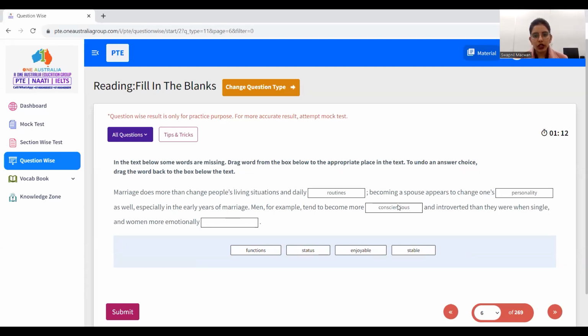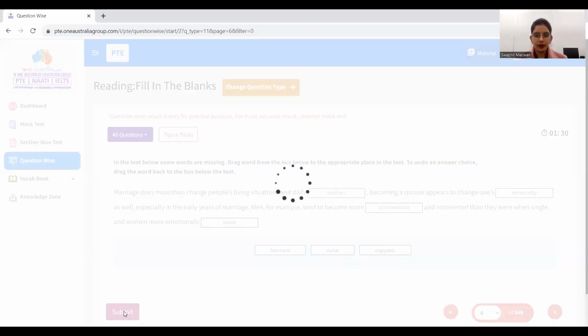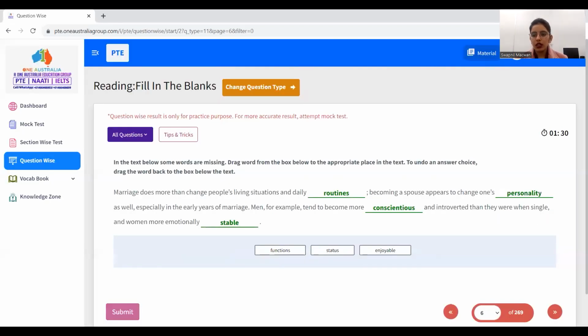And now they are talking about men, and in the next line, they are talking about women. Women were more emotionally stable, like when men were single, they were conscientious and introverted, and when the women were single, they were emotionally stable. Yeah. Next question.